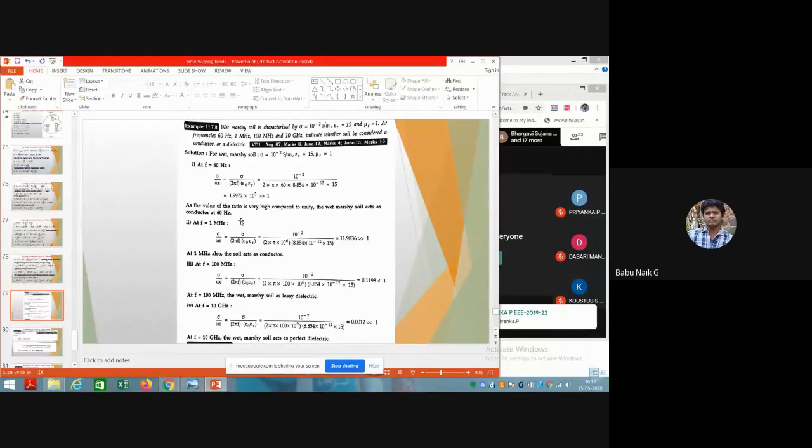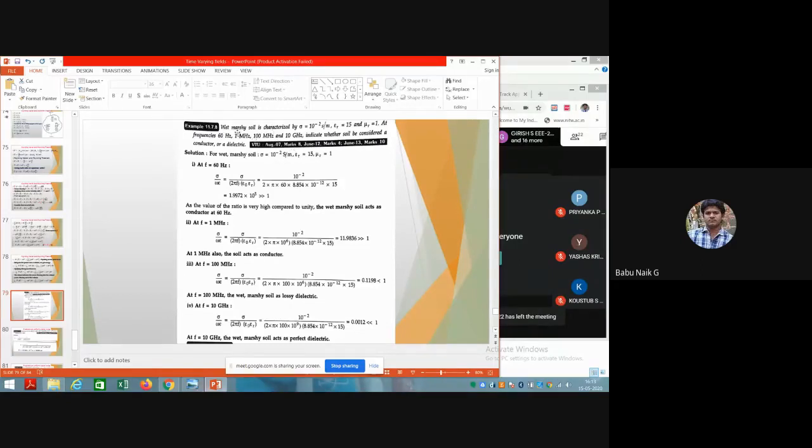Then we will see the phase constant also, that is the phase shifting of the electric field as well as the magnetic field. Now let us take one problem covering all four conditions.